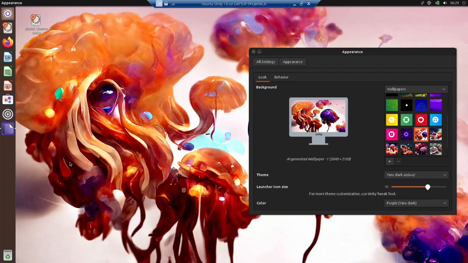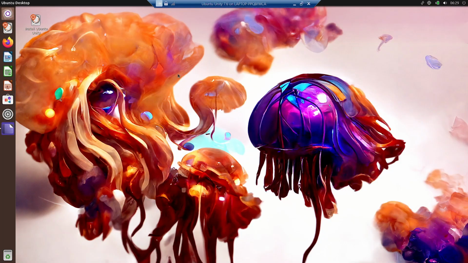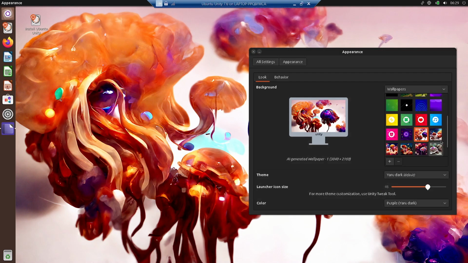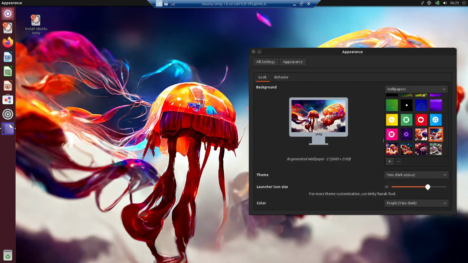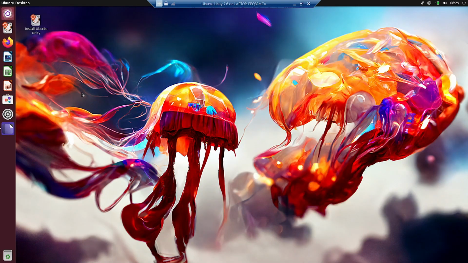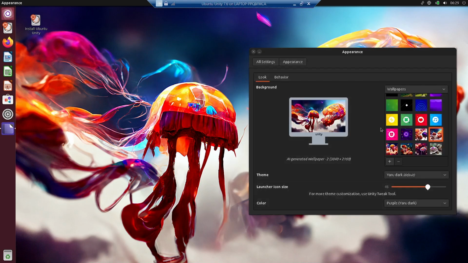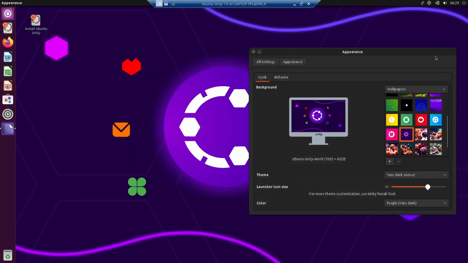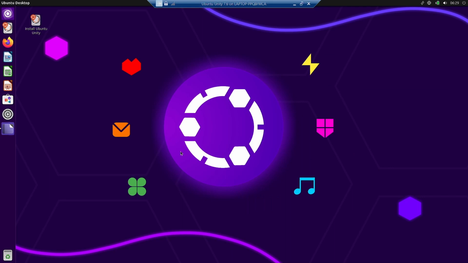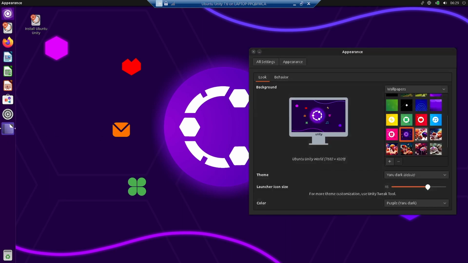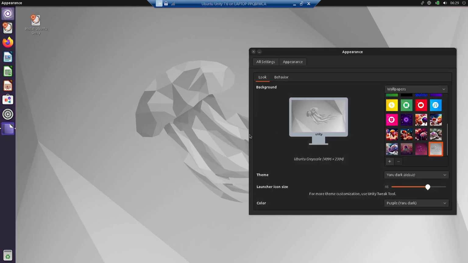Now let us try this jellyfish wallpaper. This one. This is also looking nice. Now let us try this one. This one should look very nice. Yes, this is looking very nice. So good amount of wallpapers are there.